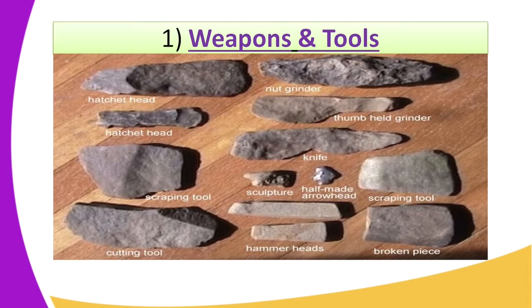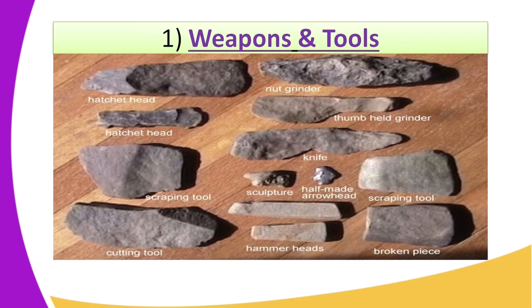So we look at examples of the tools and the weapons that were used. We have the hatchet's head, the grinder, the knife, the scrapers, the half-made arrows, the scraping tools, the cutting tools, the hammerheads, and broken pieces. Among many other tools, they were generally known as the Oldowan tools or the Pebble tools.